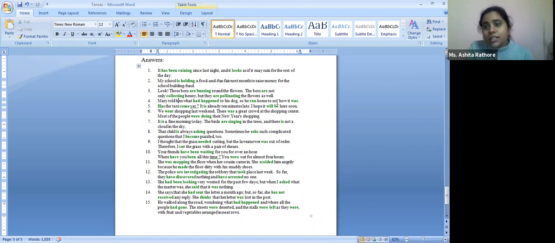Again, he ran home to see how it was. Again, why? Because the condition has already happened. If we are not talking about abhi wo kaisa hai, कि वो कैसा था. The entire event is narrating a past event. Next statement, correctly said by, I guess, all of you. Has the taxi come yet? Okay. It is already 10 minutes late, present tense. I hope it will be here soon.